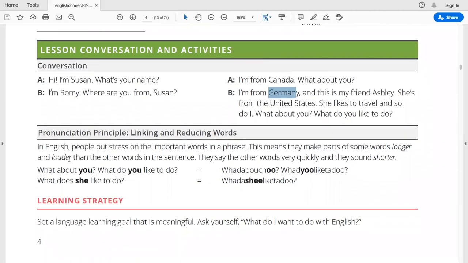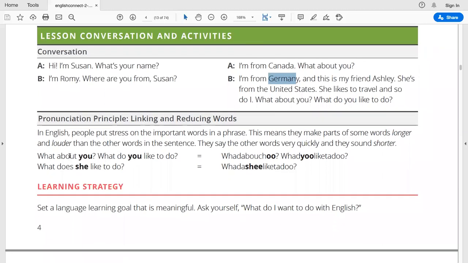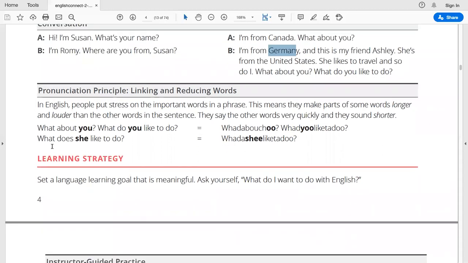Next, it's the pronunciation principle, like linking and reducing words. In English, people put stress on the important words in a phrase. This means they make parts of the words longer or louder than the other words in the sentence. They say the other words very quickly and they sound shorter. For example, what about you? What do you like to do? What does she like to do?